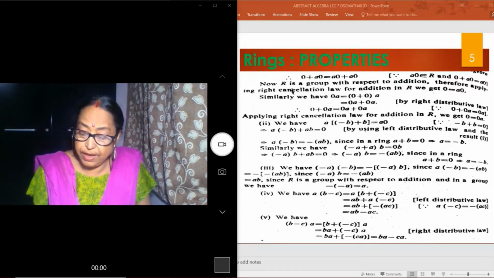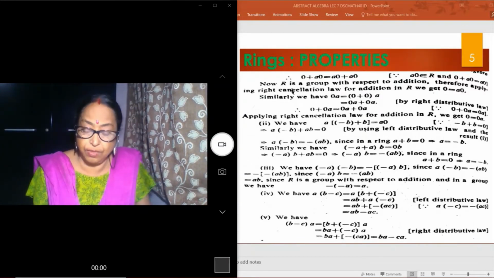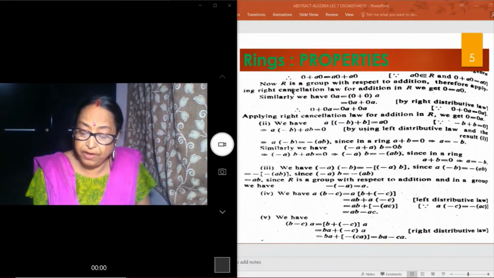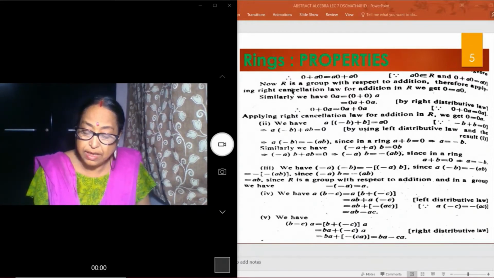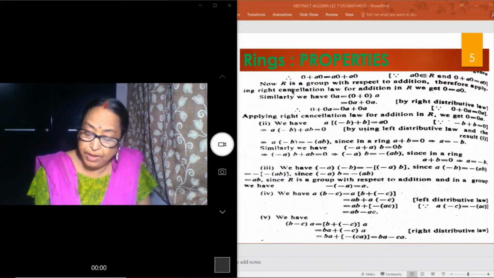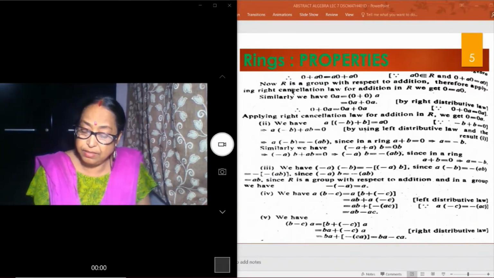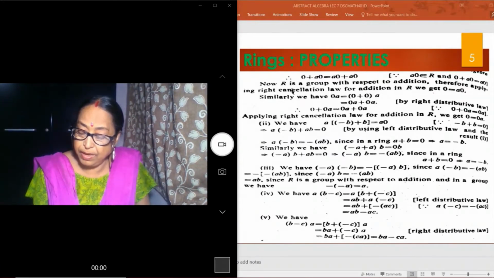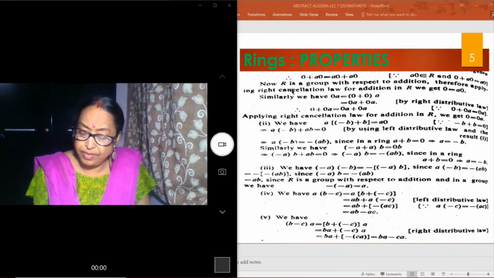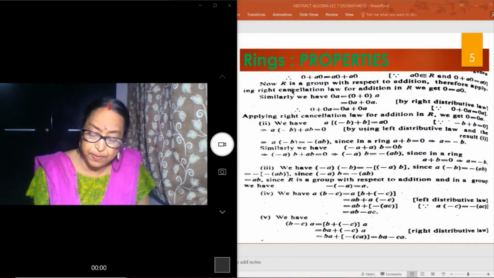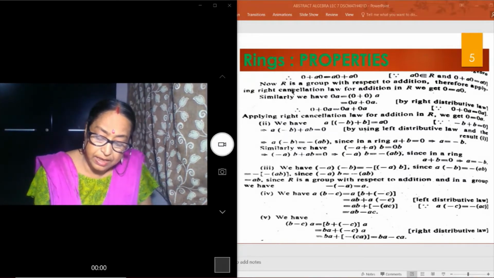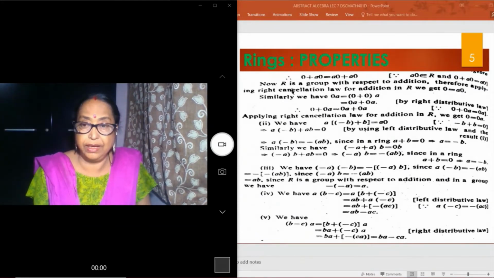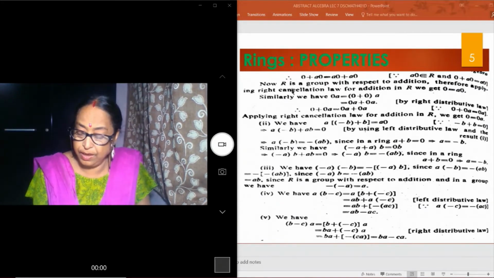Next, third one, (−a)(−b) can be written, according to the previous one, as −(a(−b)), and −(−ab) can be written as plus ab, since R is a group with respect to addition, and in a group we have −(−a) = a.